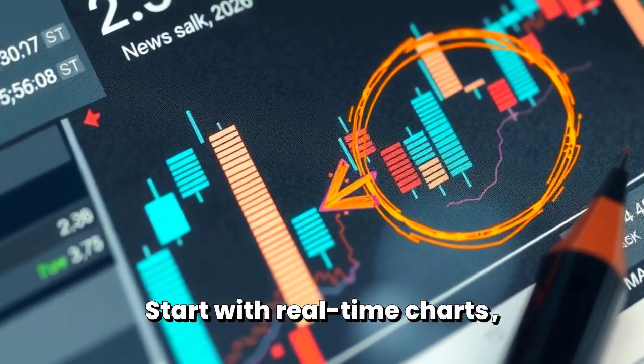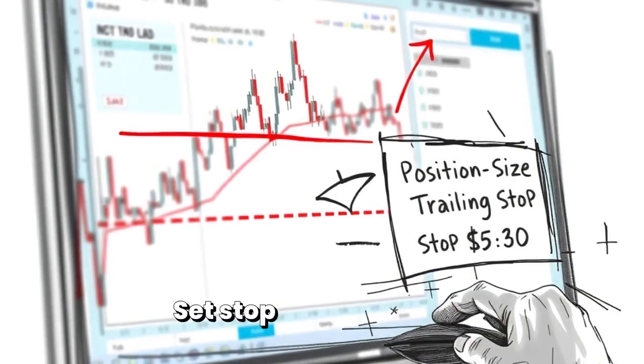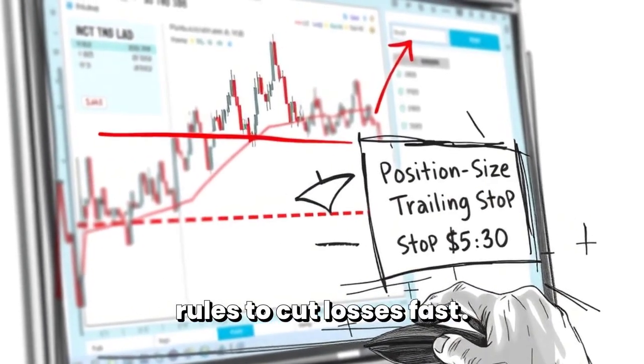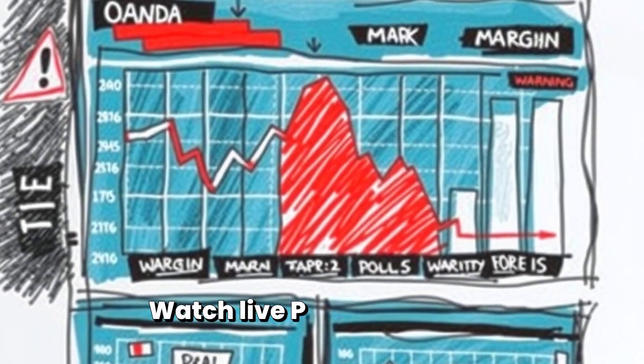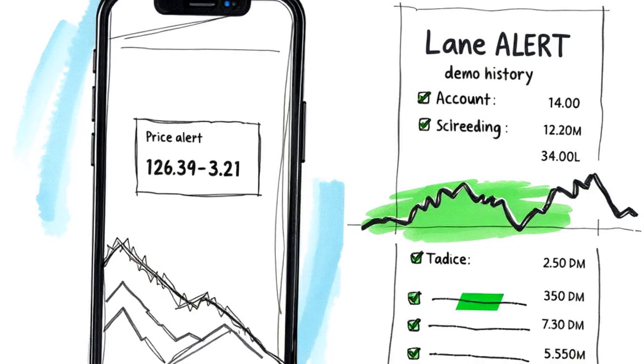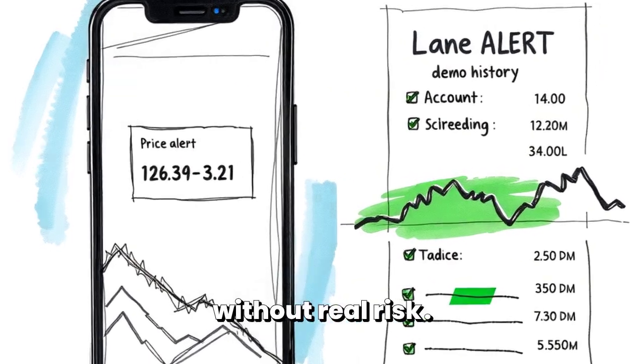Start with real-time charts, economic calendars, and automated risk management. Set stop losses, trailing stops, and position sizing rules to cut losses fast. Watch live P&L overlays and margin indicators to avoid surprises. Combine alerts and demo testing to refine strategies without real risk.